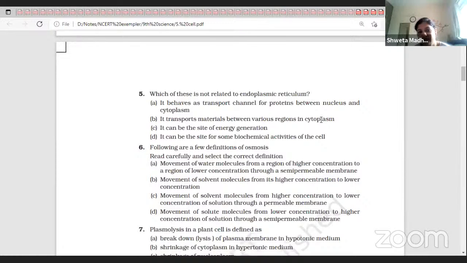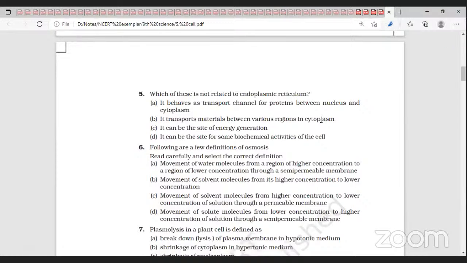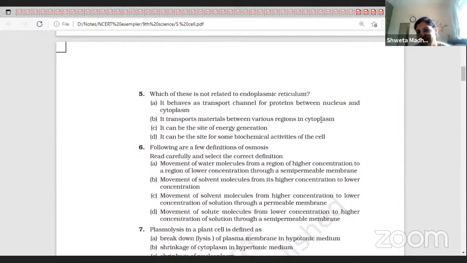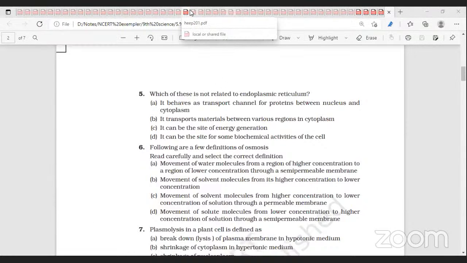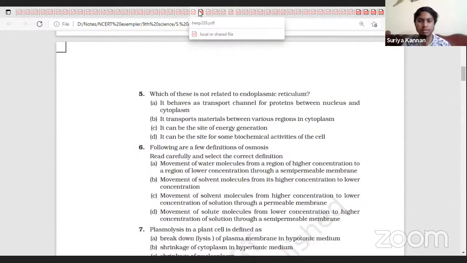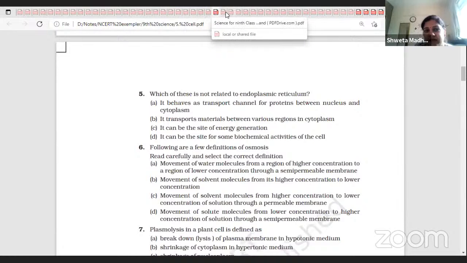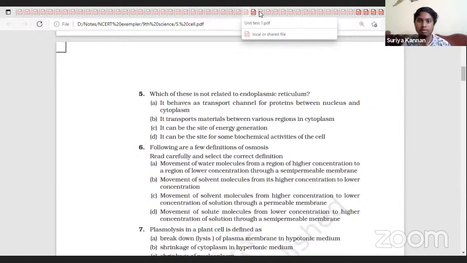C or D? Energy generation is done by mitochondria, right? Yes.